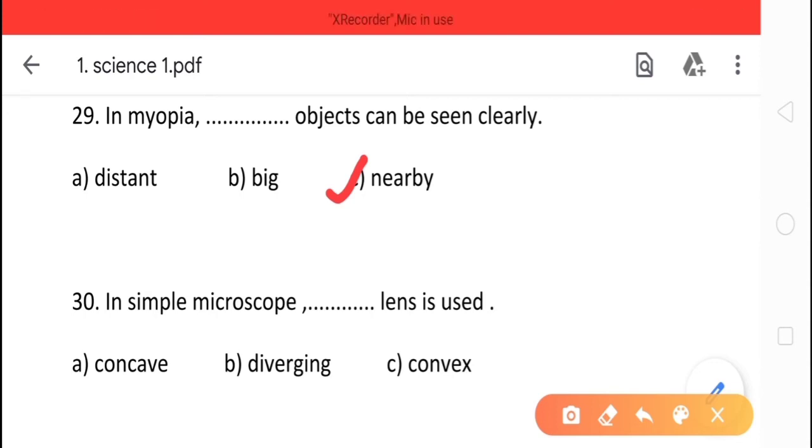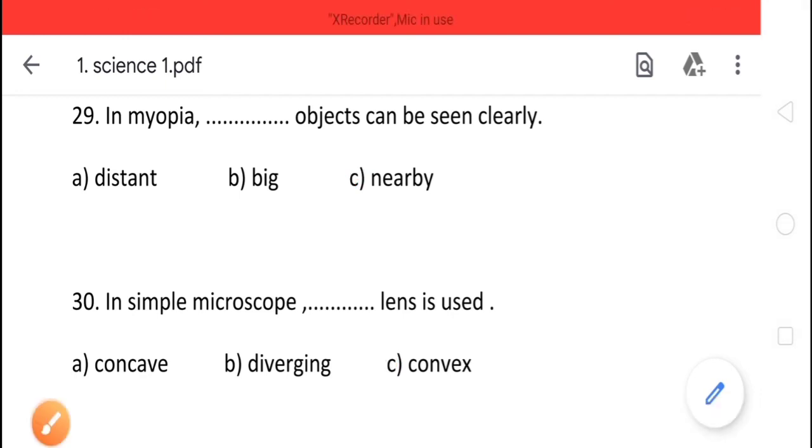30th question is, in simple microscope, dash lens is used. The options are concave, diverging or convex, and the correct option is option C, convex.